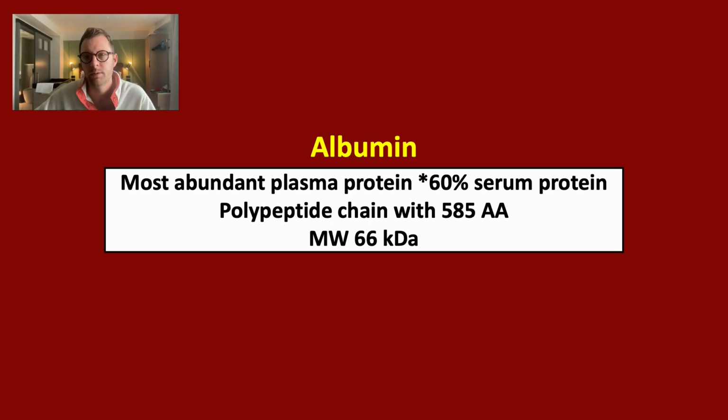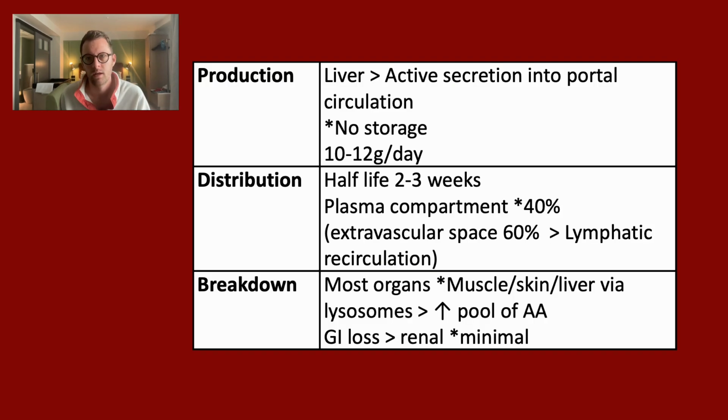Albumin is the most abundant plasma protein, accounting for 60% of plasma proteins. It's a polypeptide chain consisting of 585 amino acids with a molecular weight of 66 kilodaltons. Albumin is produced by the liver. It is actively secreted into the portal circulation and is not stored. It's produced at a rate of 10 to 12 grams per day in health.